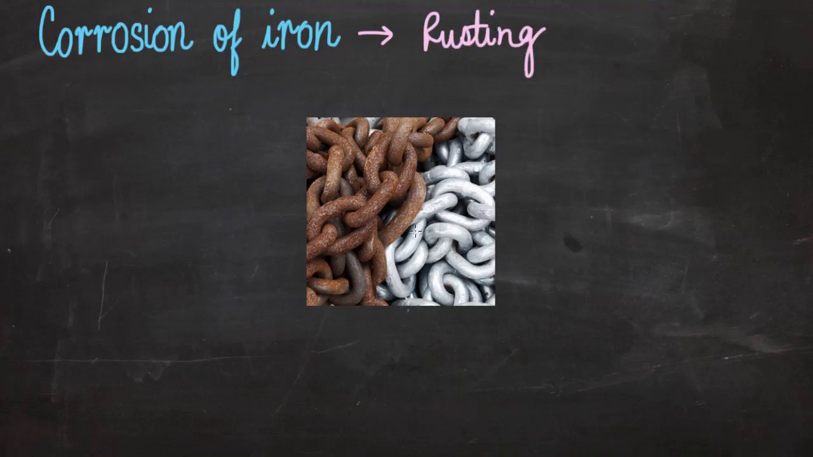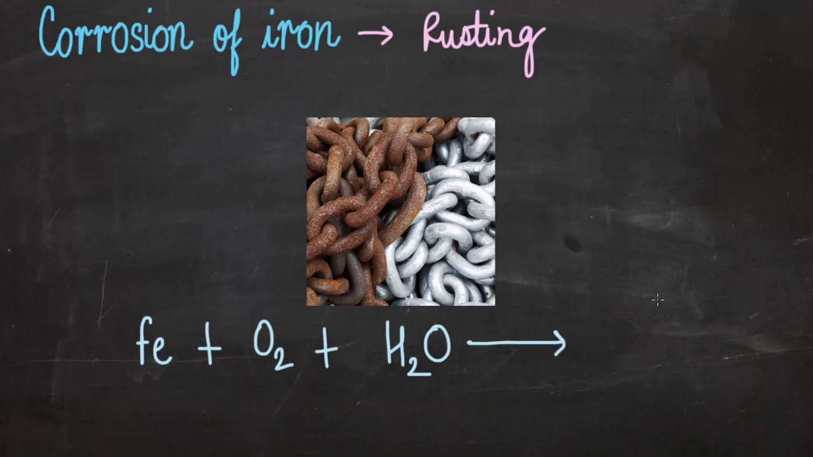So what is the corresponding chemical equation? We have iron. When it reacts with oxygen and moisture which is present in the atmosphere, it forms a reddish brown flaky substance which is called rust. So what is the formula of rust? Rust is hydrated ferric oxide.